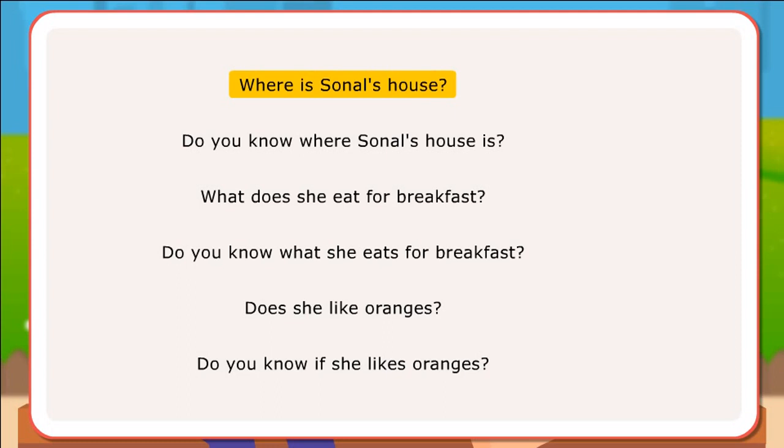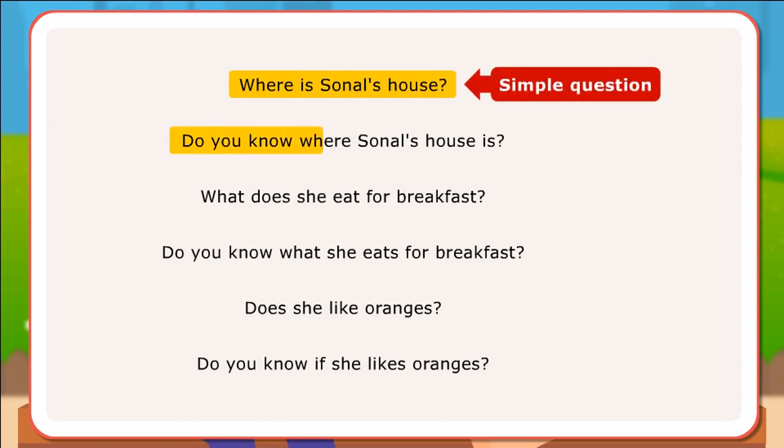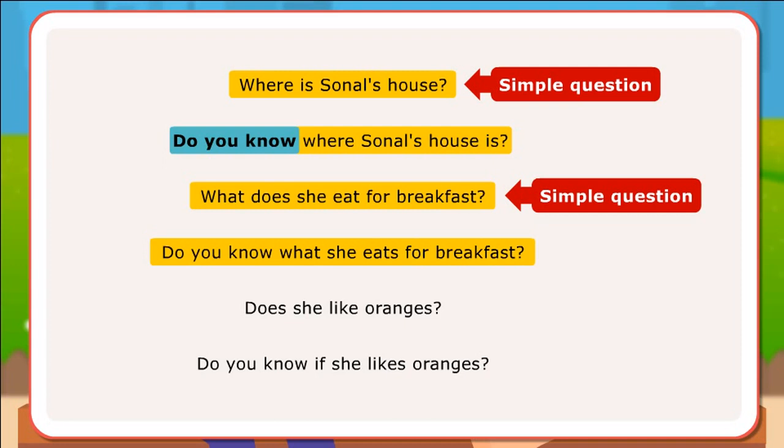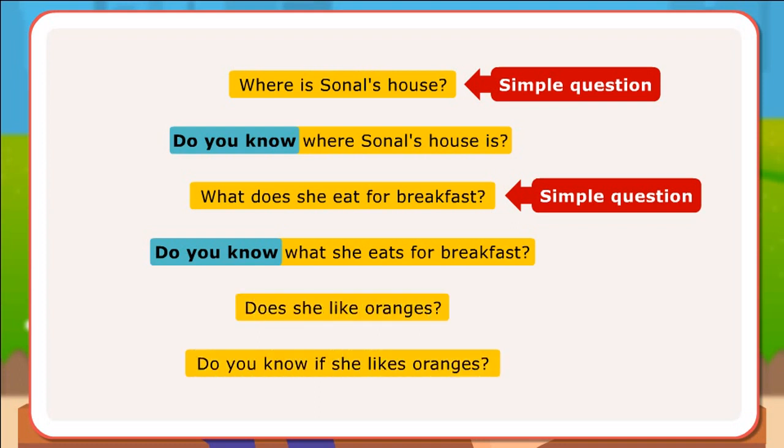the information asked is through a simple question, whereas the second example has a question beginning with "Do you know?" The word order of the question with "Do you know?" changes from that of a simple question. In the third example, the question asked is simple, while in the fourth example, the same information has been asked using a question with "Do you know?" If a simple question has "does," the question beginning with "Do you know?" will not use "does."